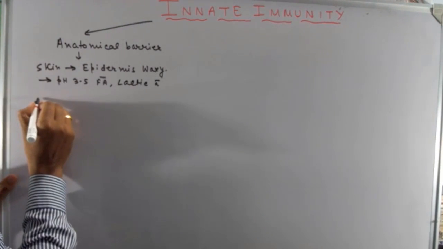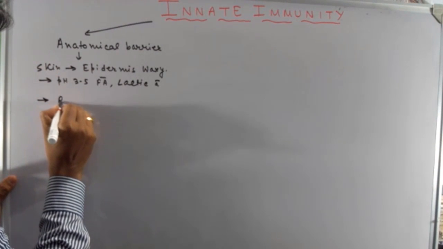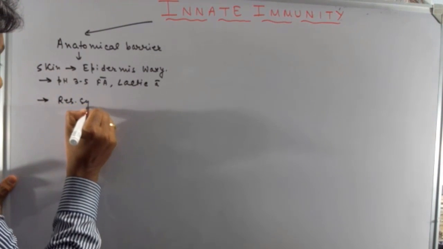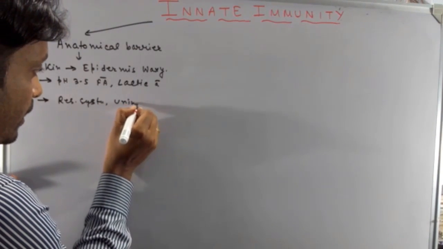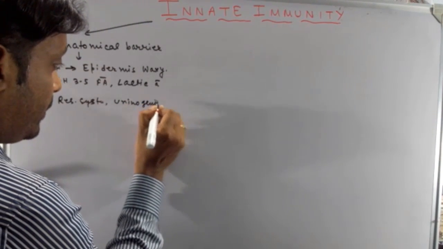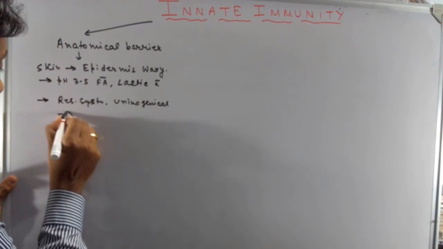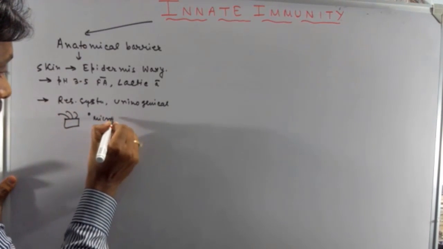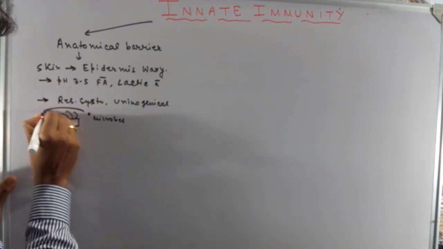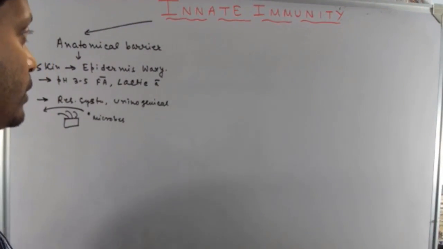Another example of the anatomical barrier is our respiratory system, and the urinogenital system. These contain ciliated epithelial cells, and these ciliated epithelial cells sweep these harmful microbes outside of the body. So this is the anatomical barrier.